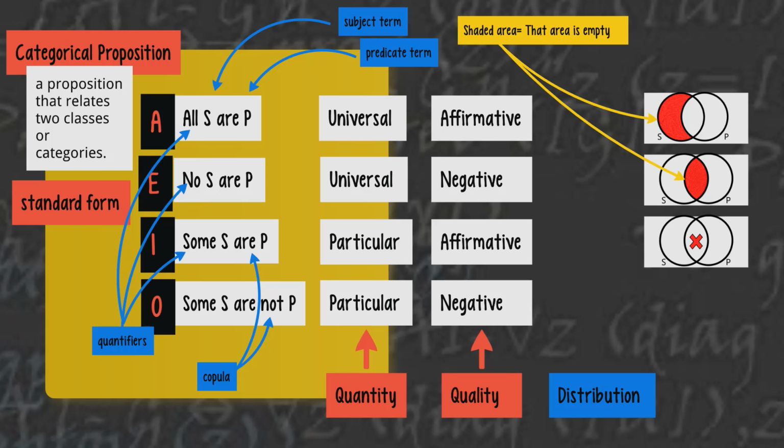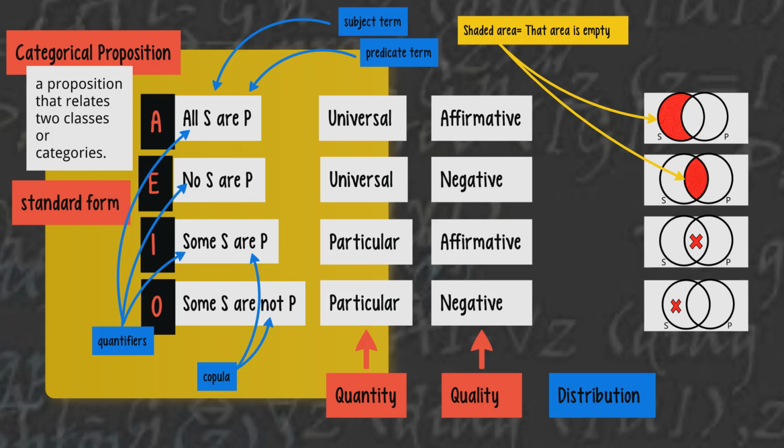The I proposition says that some S are P. That means there's at least one thing in the S class, and it is also in the P class. So we represent that by placing an X right in the intersection of the two classes to say that there is some object that belongs in both of the classes.